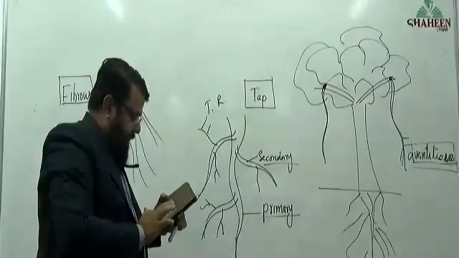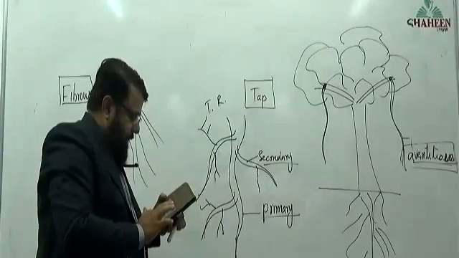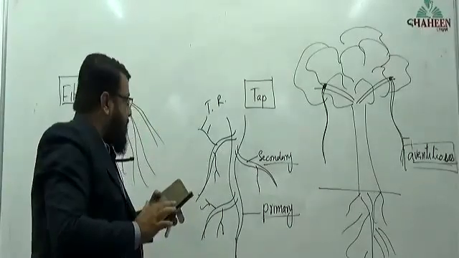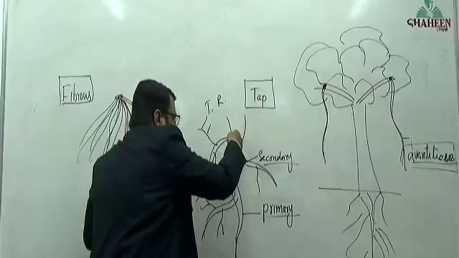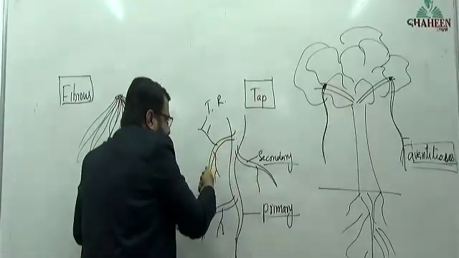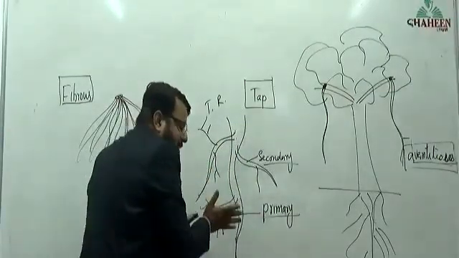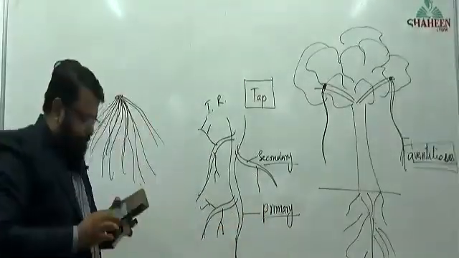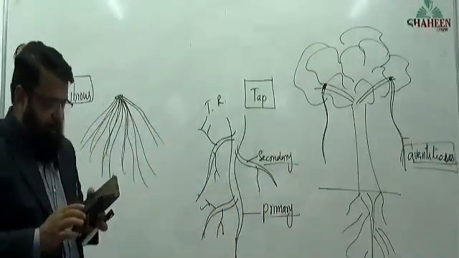Sir, main root and lateral root. Right, master? This is the main root, that is the primary root. These branches that have arisen from the primary root are called lateral roots.